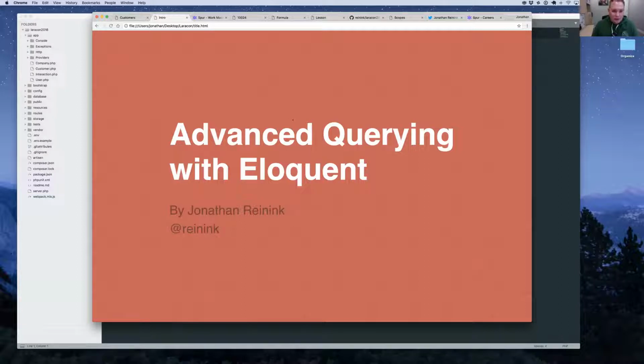Okay, let's dig right in. My talk is going to be about advanced querying with Eloquent. I've been writing PHP for about 20 years, and I've been working with Laravel since the Laravel 3-4 days. And about 3 years ago,